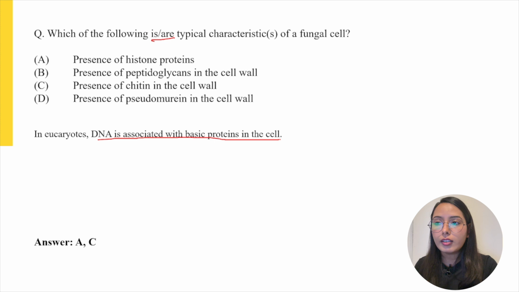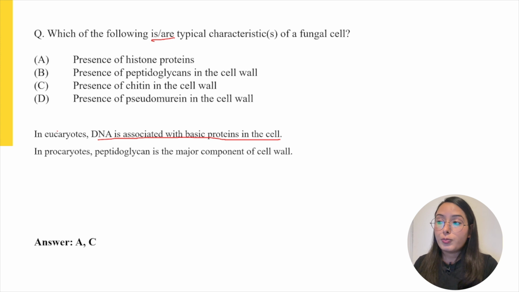And since fungus is a eukaryote, option A is correct. Now option B, the presence of peptidoglycans in the cell wall. Now we know that in prokaryotes, peptidoglycan is a major component of the cell wall. However, fungus is not a prokaryote, so this statement is not true for fungal cells.